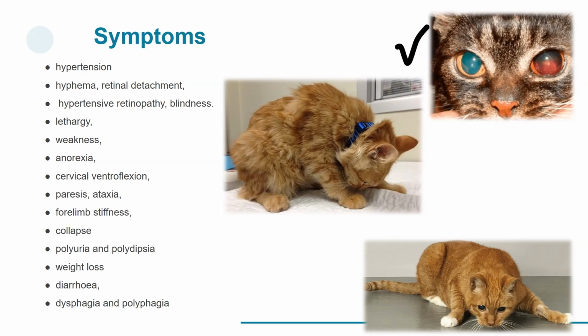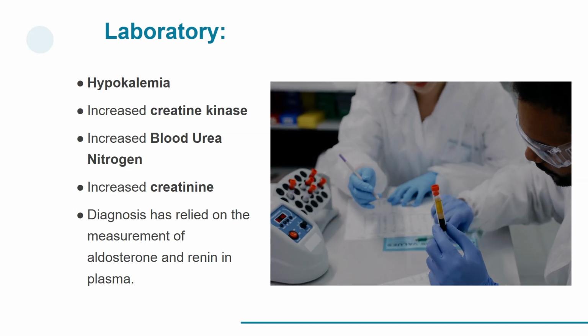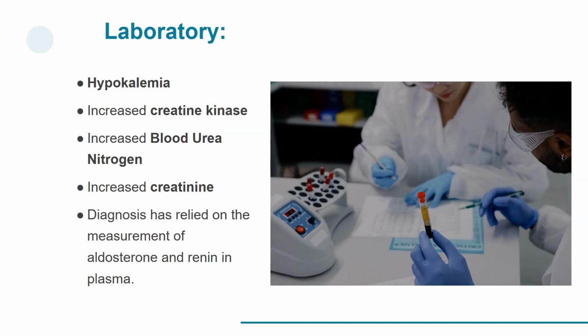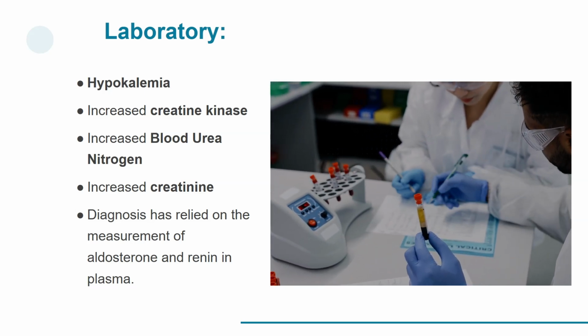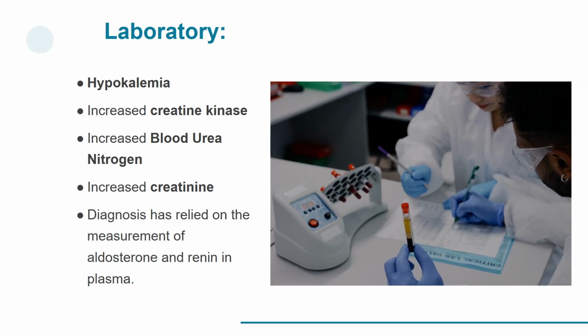Clinical signs include lethargy, weakness, anorexia, cervical ventroflexion, paresis, ataxia, forelimb stiffness, collapse, polyuria, and polydipsia. The animal loses weight, has diarrhea, dysphagia, and polyphagia. During laboratory research, hypokalemia, increased creatine kinase, increased blood urea nitrogen, and increased creatinine are found.